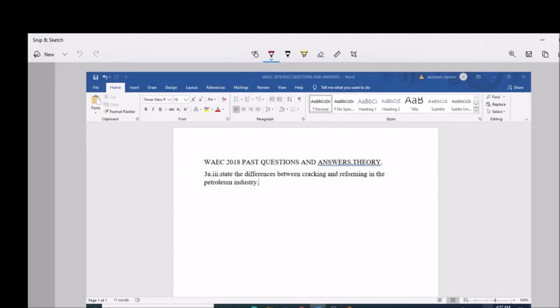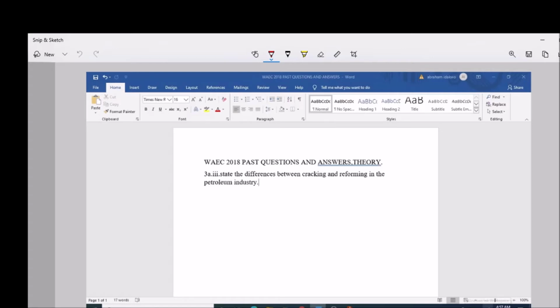Now the number 2 difference, we have cracking is used to increase the availability of petrol, while reforming is used to improve the quality of petrol. The number 3 difference is that cracking can be done thermally or catalytically, while reforming occurs in the presence of a catalyst only. So these are the differences between the cracking and reforming.